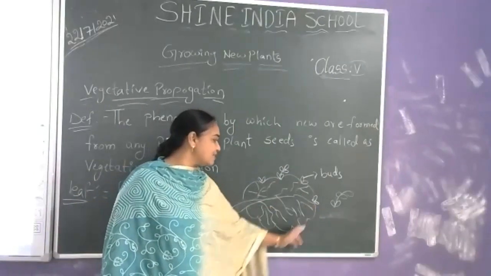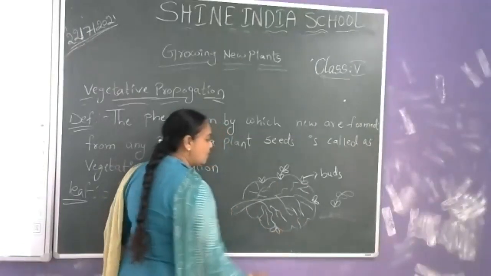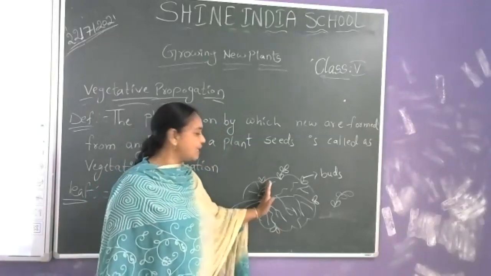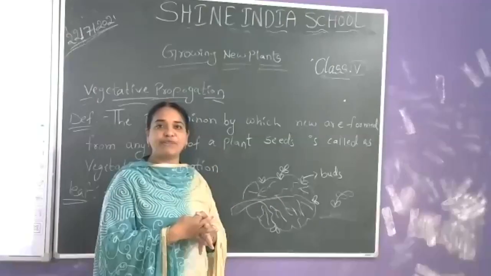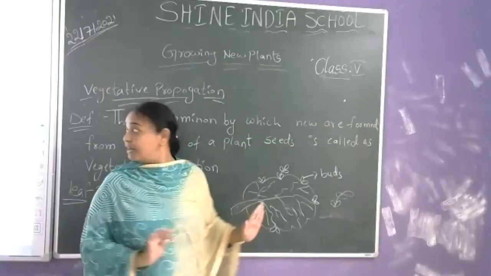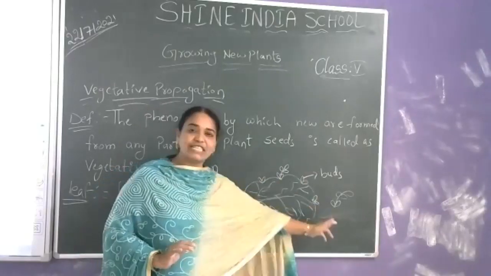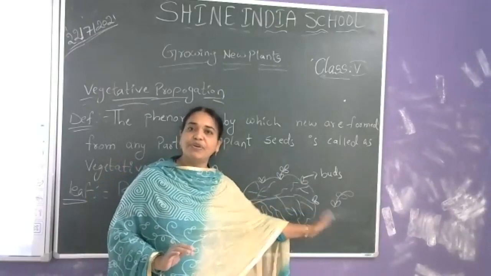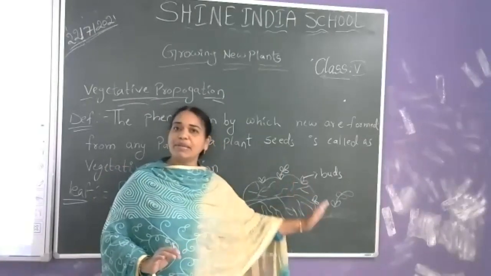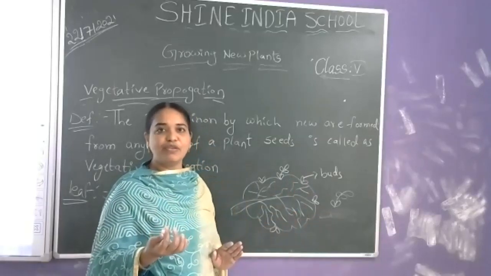When the bud-like structures formed on the leaf of bryophyllum are attached to the leaf, they are in a dormant stage. They remain like that only. Once it is detached and falls off from the leaf, when it comes in contact with the soil, then it grows into a new plant.